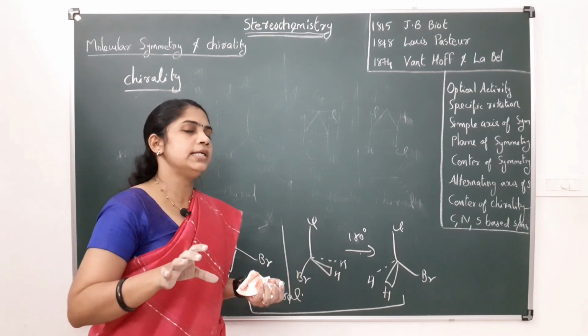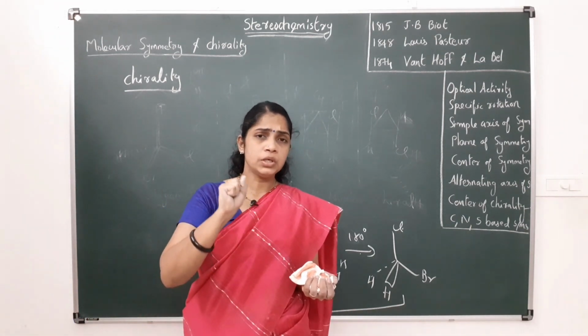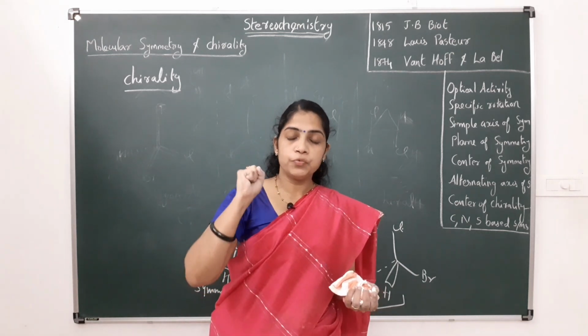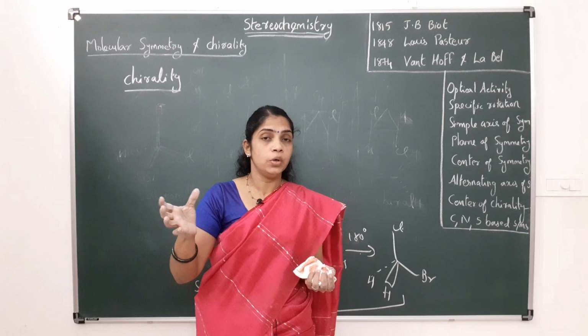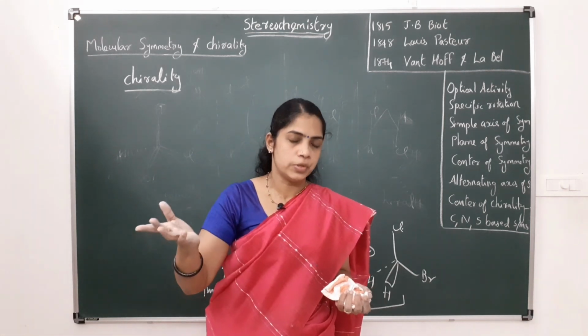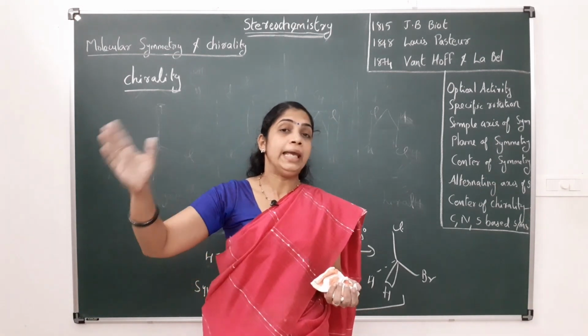So the correct way to find whether a molecule is chiral or not is to search for the alternating axis of symmetry. If an alternating axis of symmetry is present, that molecule will be achiral.